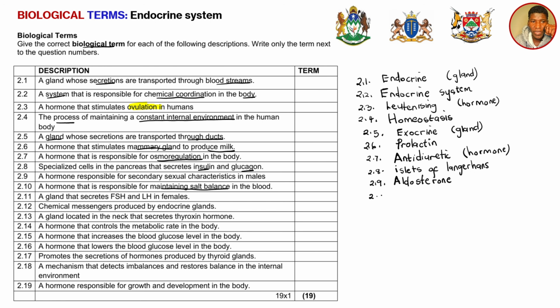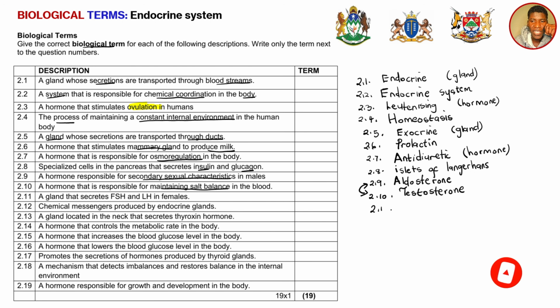And then now 2.10, now we want a hormone. Okay, 2.9 was actually 2.10. A hormone that is responsible for secondary sexual characteristics in males. Remember, when you are a male and you reach puberty around 12 or 13 years, that is when testosterone plays a role. It plays a role by helping you to develop secondary sexual characteristics. So for 2.10, it is testosterone. So this is the testosterone hormone.